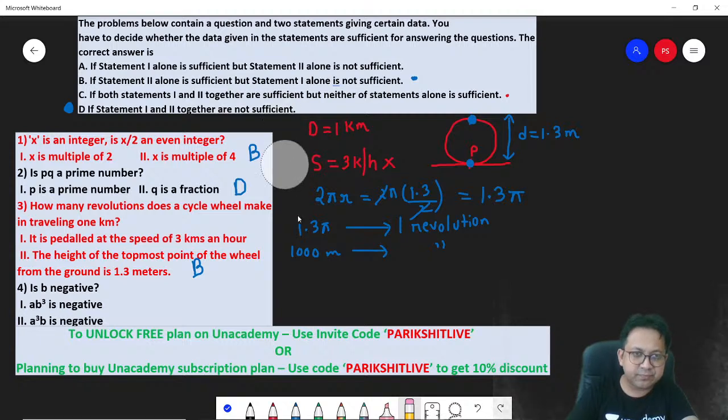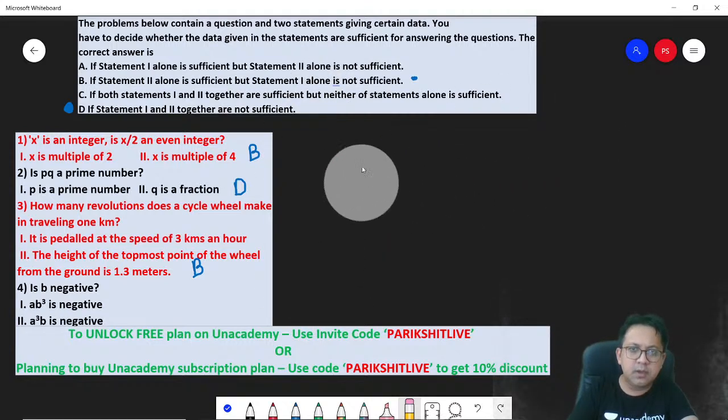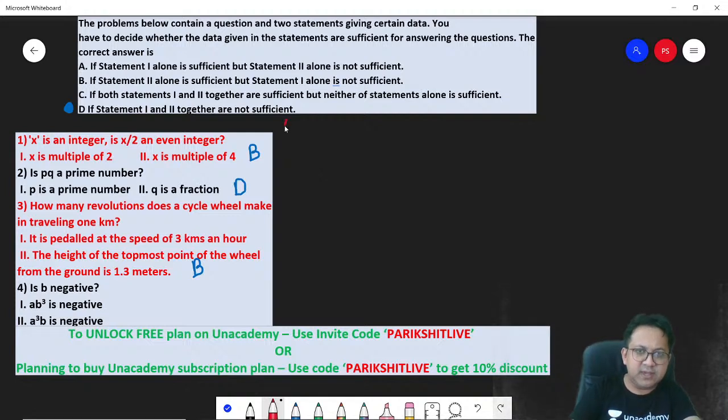Next, number 4. Is B negative? Question number 4. Is B negative? That is the question. Statement 1. A B cube is negative. Think about it. If A B cube is negative, what does it mean? It means either, so I think I can derive something.